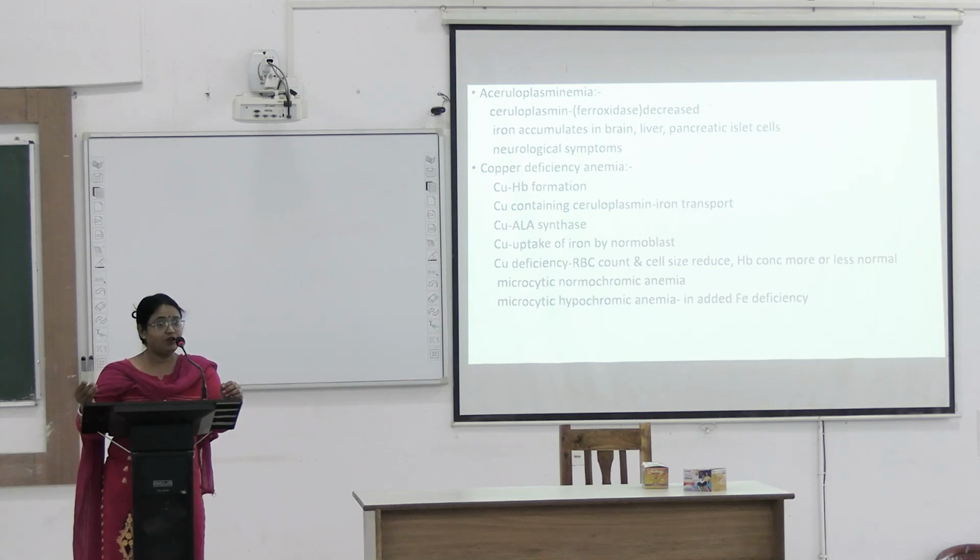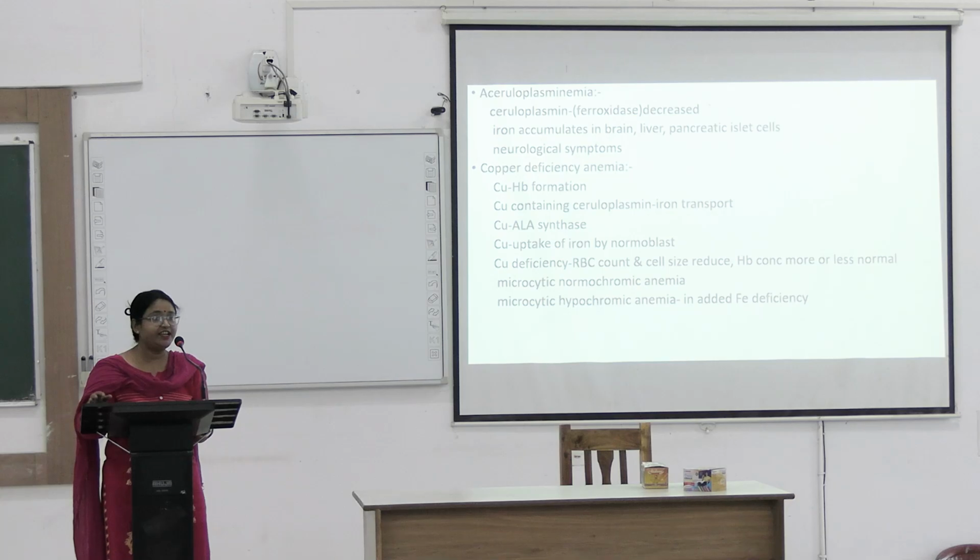So ceruloplasmin has ferroxidase activity, and it helps iron mobilization and utilization. In aceruloplasminemia, iron will not be utilized.